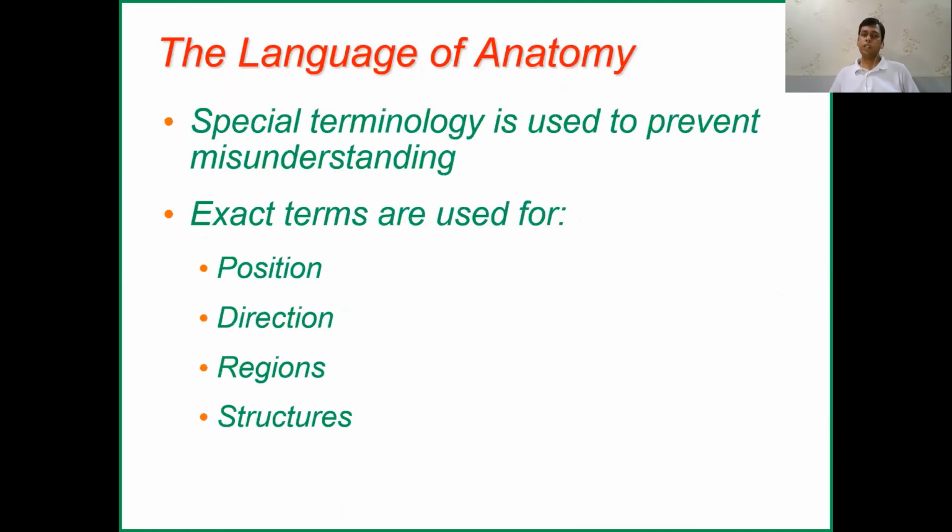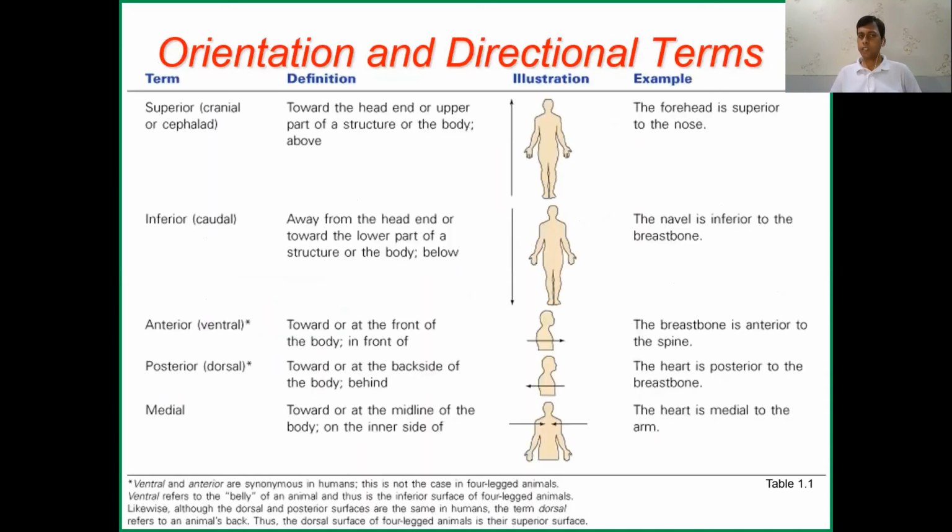Then I will discuss something about anatomy. Anatomy is structure. We are not going to discuss the structure right now, but some terms which you will find in books. Terms for position and direction, all these things we will discuss.